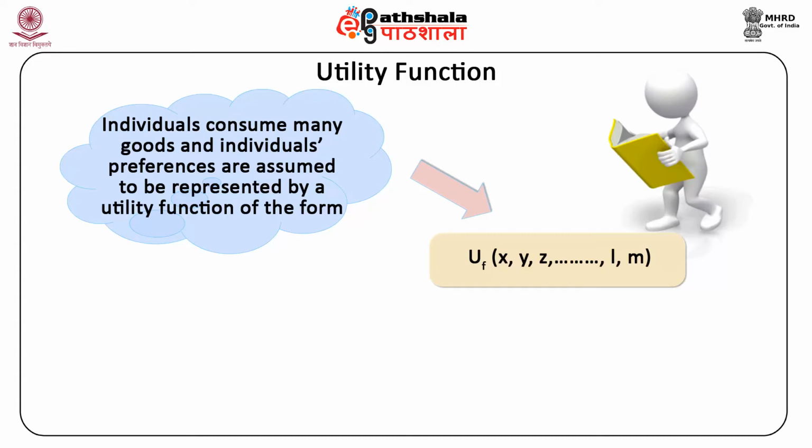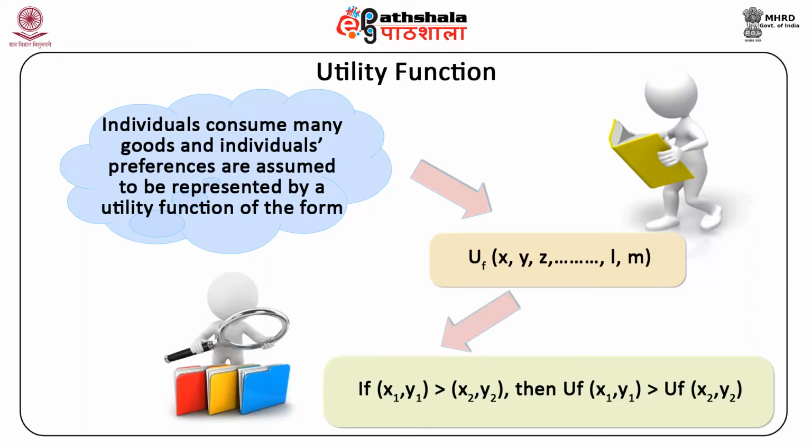For simplification, we stick to two commodities, capital X and capital Y, or X and Y. So if there are two consumption bundles, x1, y1 and x2, y2, and x1, y1 is preferred to x2, y2, then the numeric value of utility from x1, y1 is greater than the numeric value of the utility from x2, y2. That is, if x1, y1 is preferred to x2, y2, then UF of x1, y1 is greater than UF of x2, y2.